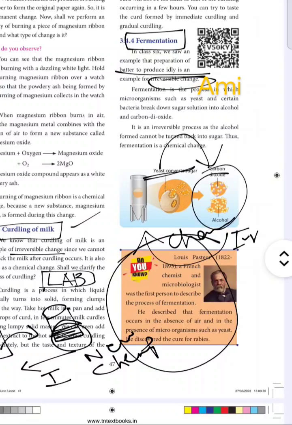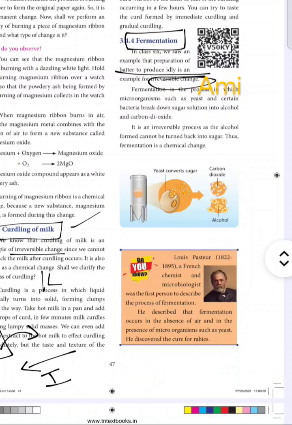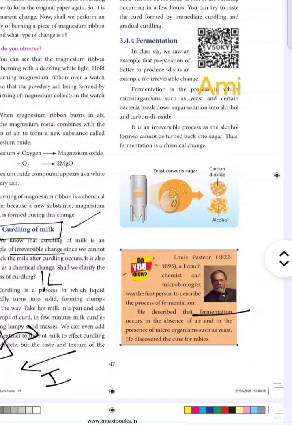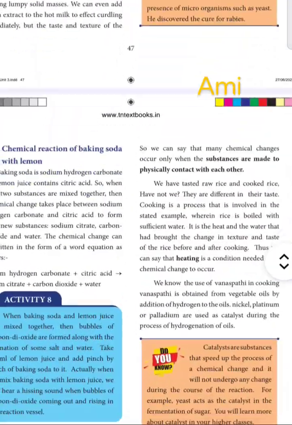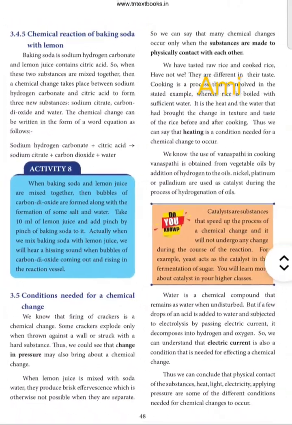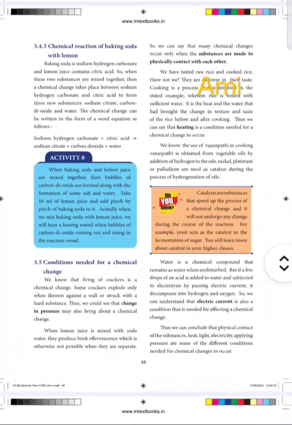Louis Pasteur, who is a microbiologist, is the one who found out the process of pasteurization of milk and also the fermentation process. Pasteurization of milk is a very useful method for preserving the chemical properties of milk without harmful damage from microorganisms. Here is another chemical reaction of baking soda with lemon, which we will be discussing in the next class.